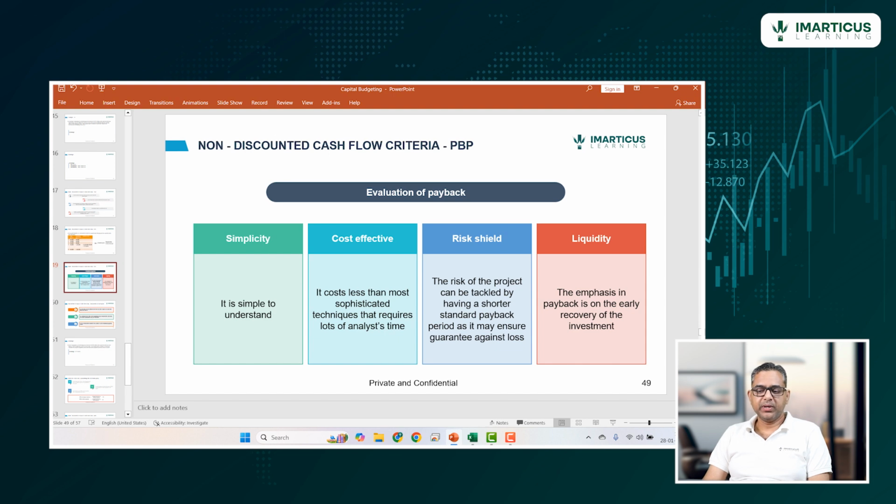A few features of the payback period: simplicity. It's very simple, easy to understand, easy to use. It costs less than most sophisticated techniques that require a lot of analyst time. The risk of the project can be tackled by having a shorter standard payback period, as it measures guarantee against the loss. The emphasis in payback is on the early recovery of the investment.